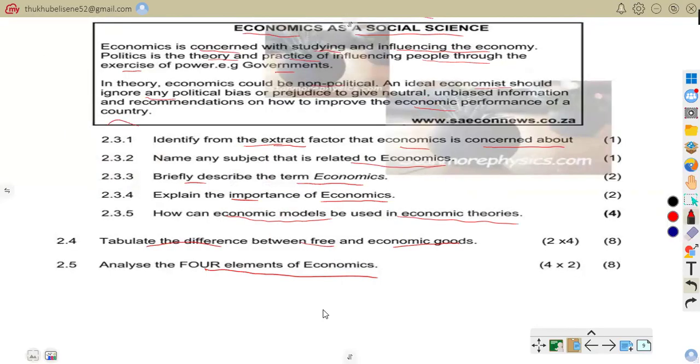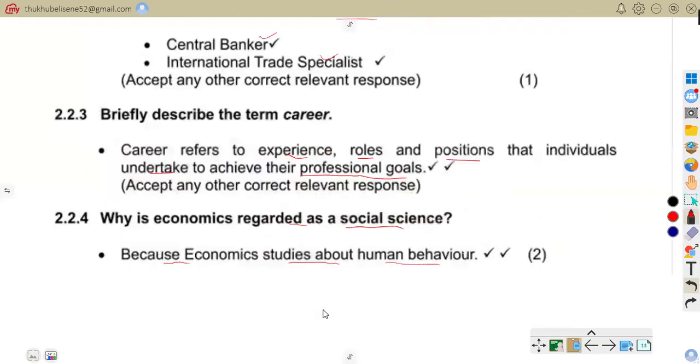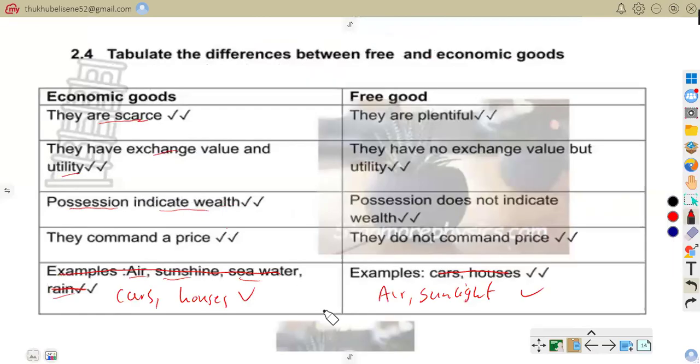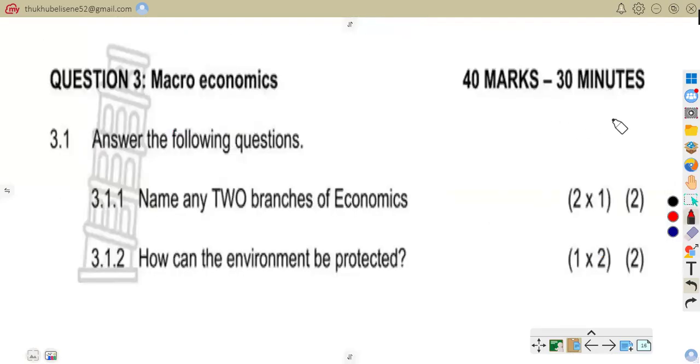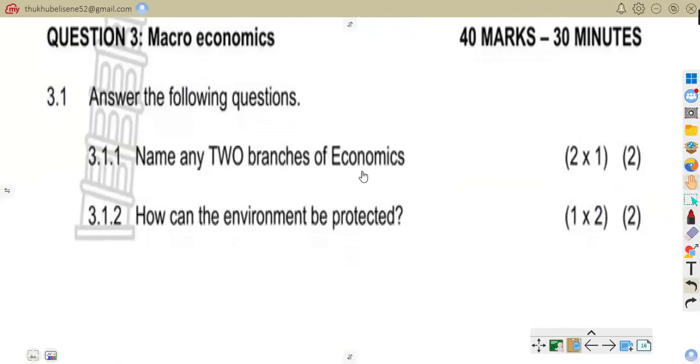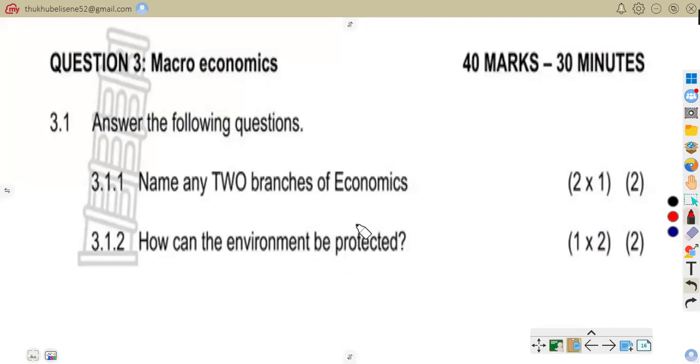Now we are to attend to question 3. So we are on question 3, that is macroeconomics. 3.1, answer the following questions. 3.1.1, name any two branches of economics.